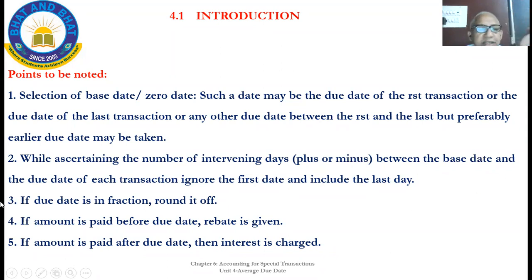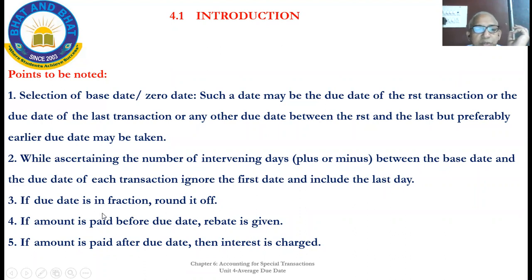Between the base date and the due date of each transaction, ignore the first date and include the last day.